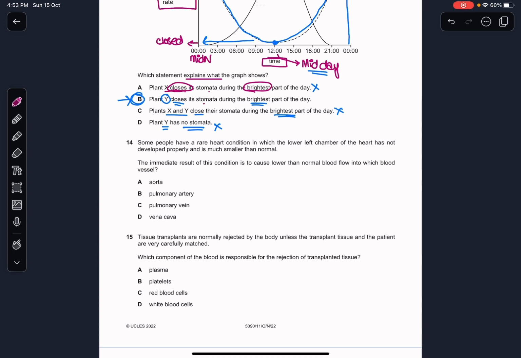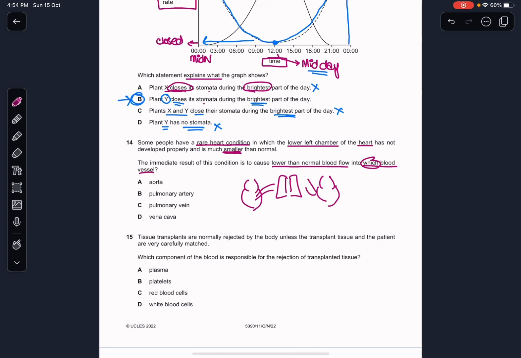Some people have a rare heart condition in which the left lower chamber of the heart has not developed properly and is much smaller than normal. The immediate result of the condition would cause lower than normal blood flow into which blood vessel? We know that the right side of the heart sends blood to the lungs, and the blood from the left side of the heart goes into the aorta and then to the whole of the body, right? So if the left chamber is small, then there would be less blood being pumped into the aorta. So the answer is pretty straightforward. It is aorta.